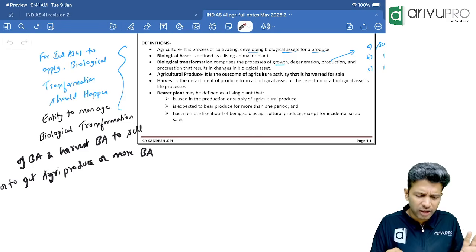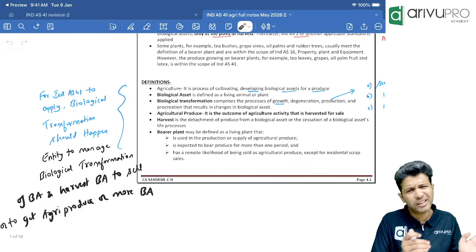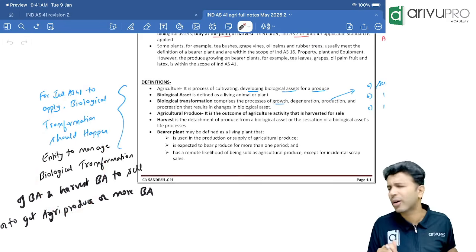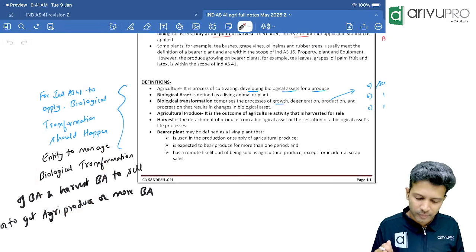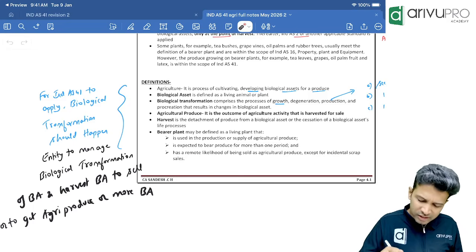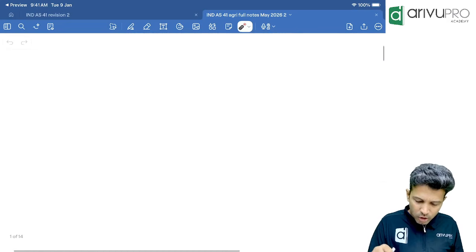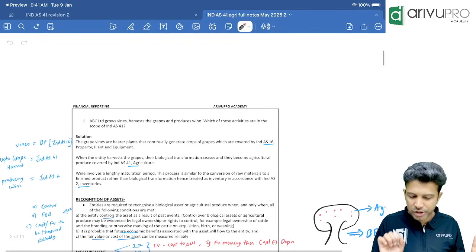This is the only fundamental concept. You need to be a little more careful over here. The rest are all pretty straightforward accounting, hardly any doubt. This and all is okay. It's fine. So let's move on to the next question.